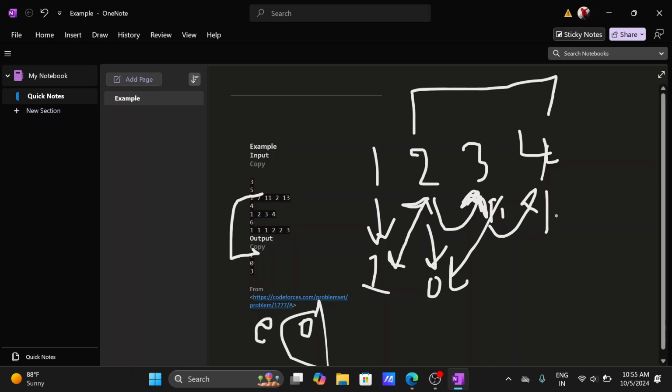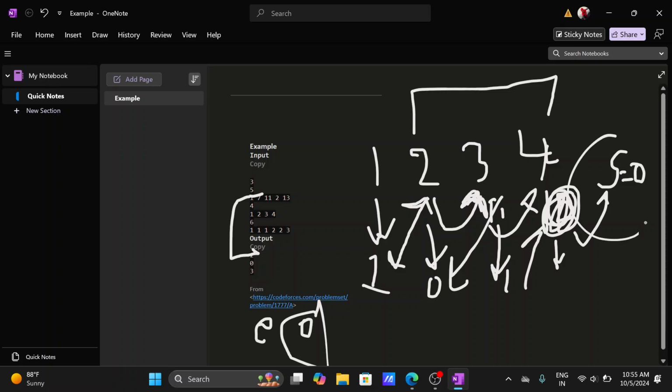Now 4. It has parity as 2 and the previous has parity as 1. Sorry, it's an even. Even parity means 0, right? So 1 is not the same as 0. No problem. Now we are out of the array and the sum is actually 0, the number of operations. We print that. So 0 is our answer.